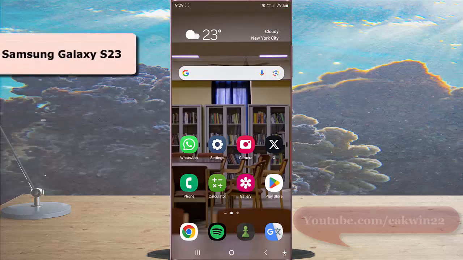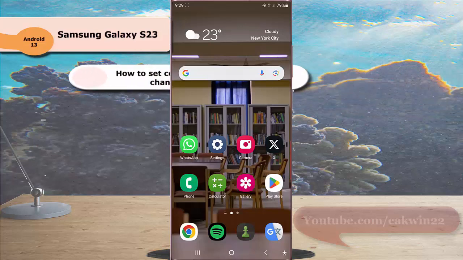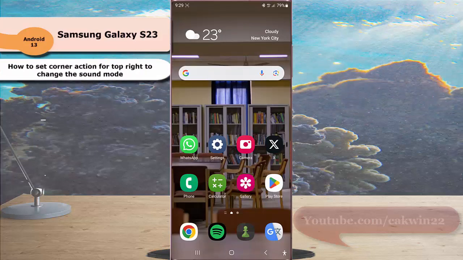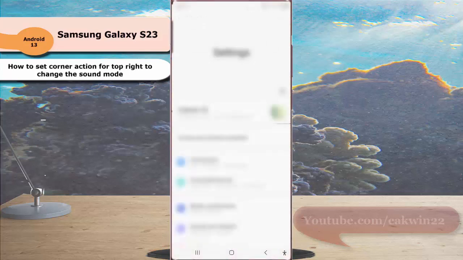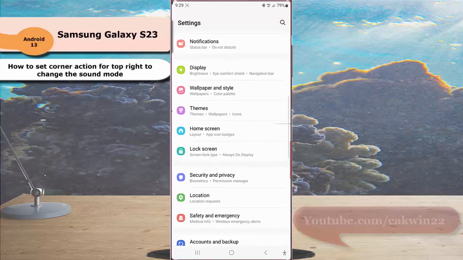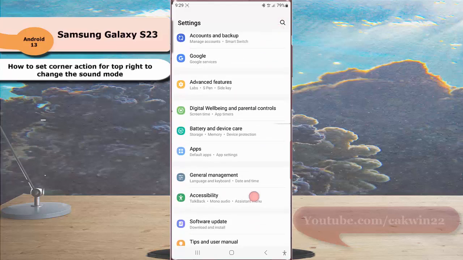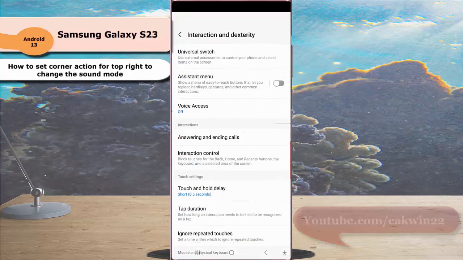To set corner action for top right, to change the sound mode in Samsung Galaxy S23 Ultra, swipe down the top of the screen and then tap the settings icon. Scroll down the screen to find accessibility. Tap accessibility and then tap interaction and dexterity.